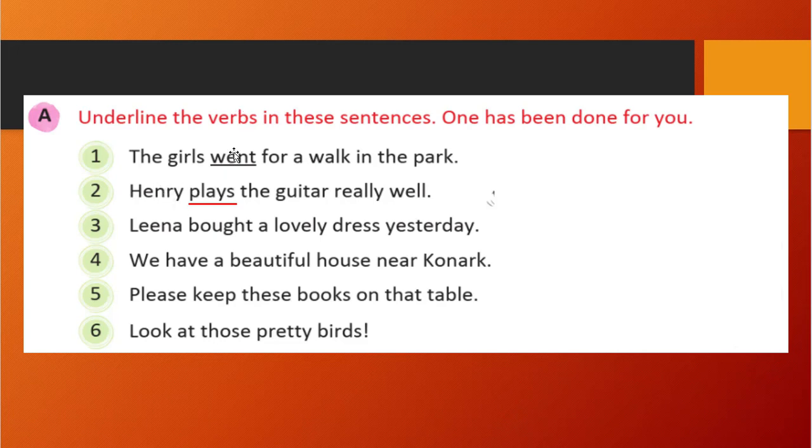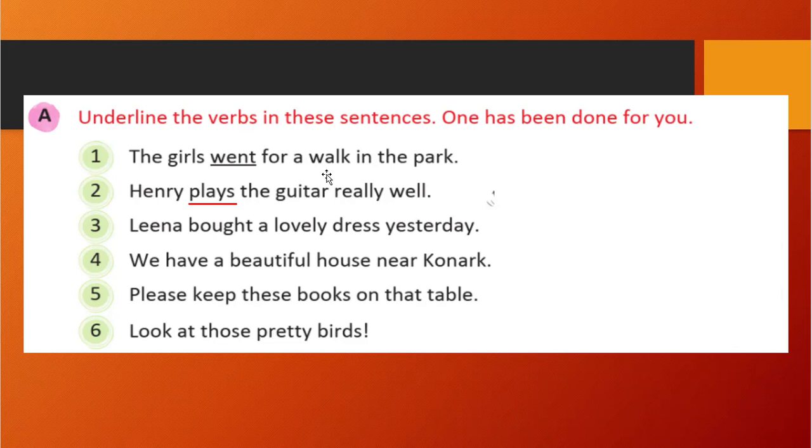In the first one, the girl went for a walk in the park. So what is the girl doing? We need to ask what he or she is doing. That is the kind of question you ask of the sentence.